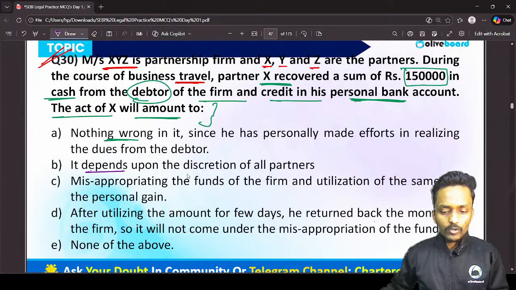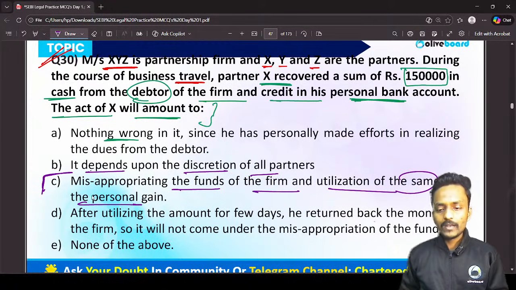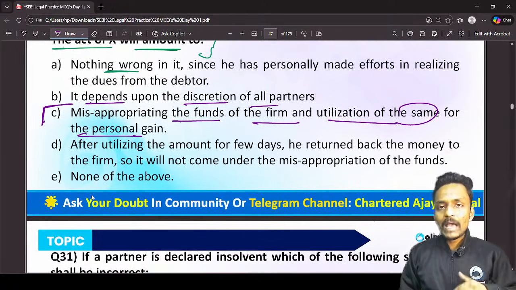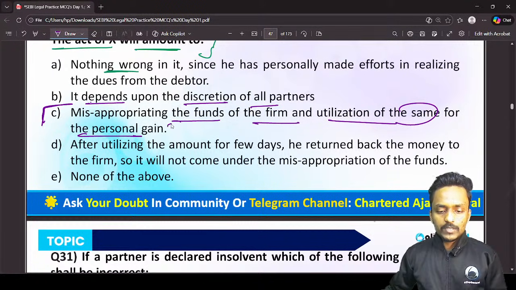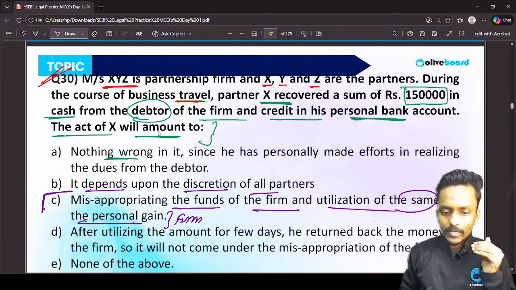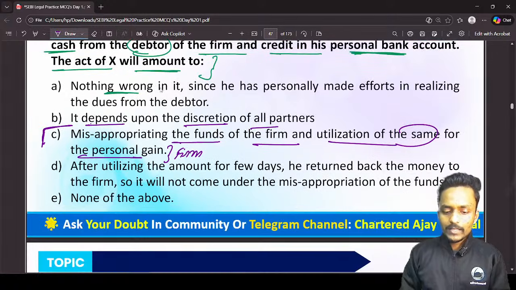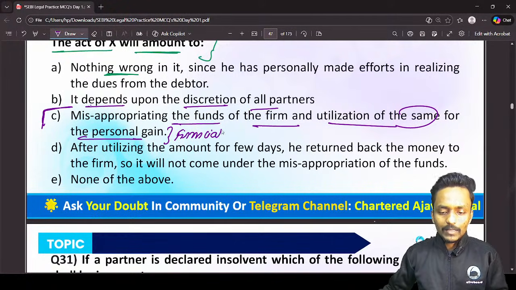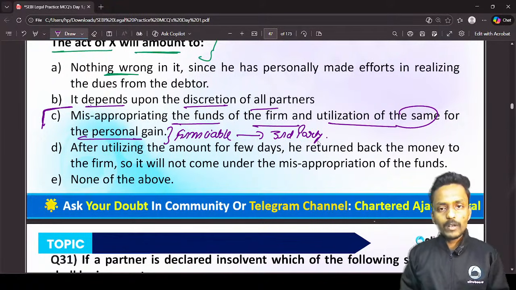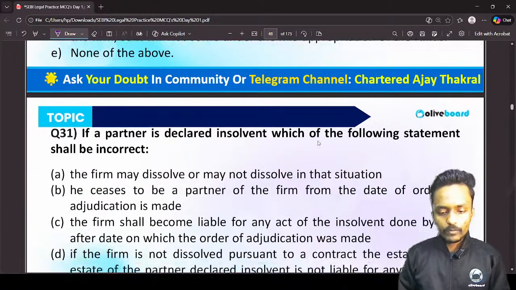Second is, it depends upon the discretion of all the partners. It's a misappropriation of the fund of the firm and utilizing the same for personal gain. So if any of the partners is misappropriating the fund, for that purpose the firm is liable in such a case, because right now he is not on a private trip, he is on a business travel, and whatever fund he has received from the debtor, in such a case the firm is liable. The firm is liable to what? The firm is liable to the third party. To the third party, the firm is totally liable. It will fall under the misappropriation of the fund of the firm.